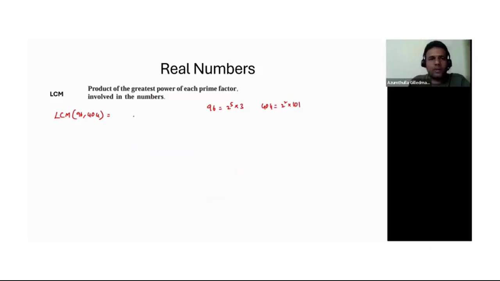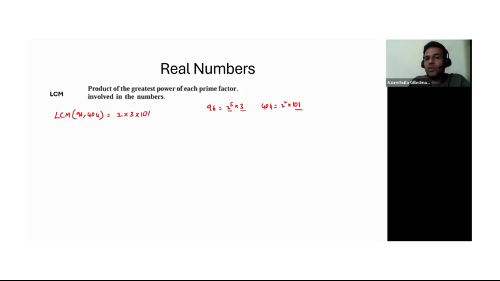Now I have the prime factors. Now what is LCM? The product of the greatest power, highest power here. In HCF, it was lowest power. Here it is greatest power of each prime factor involved in the numbers. So how many prime factors are involved here? 2, 3, and 101. So 2 into 3 into 101 we need to do. And now we need to take highest power.